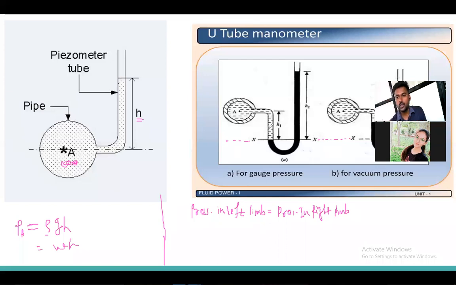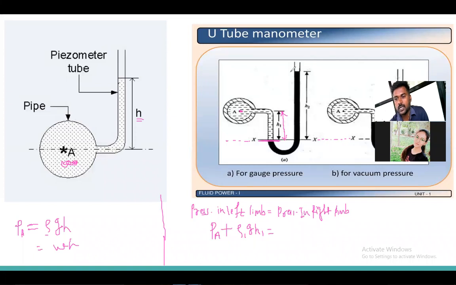Okay, so see here, I want to calculate the pressure here in the left limb. How can I calculate? Whatever pressure there is at point A due to the flowing fluid, pressure at point A, plus the pressure due to this height H1, rho1 G H1, will be equal to the pressure in the right limb.